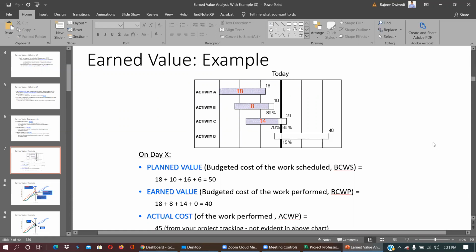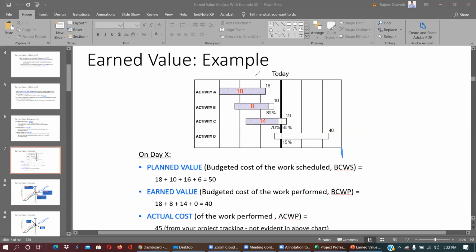Now, on a particular given day, I would like to check how the project is working. I can't check at the end of the day. By the end, I will not have any control on the project. By that time, it will be too late.